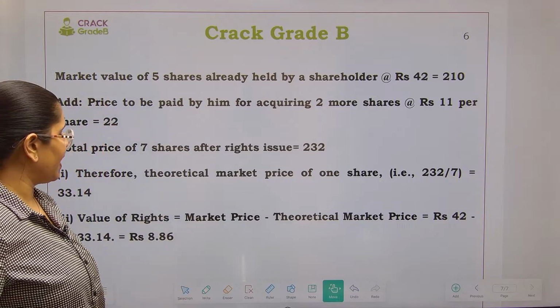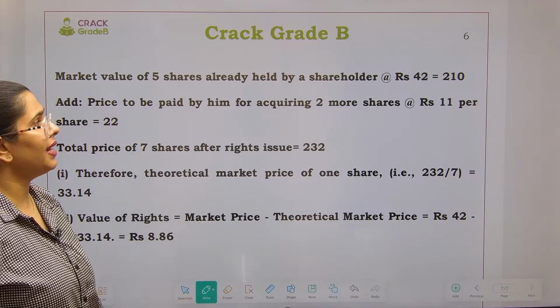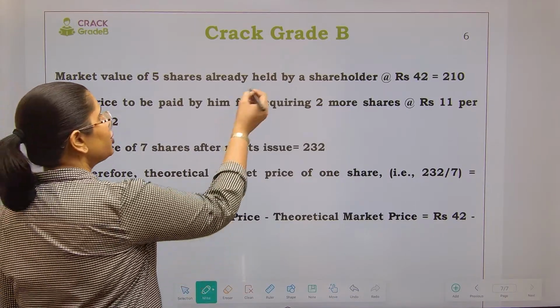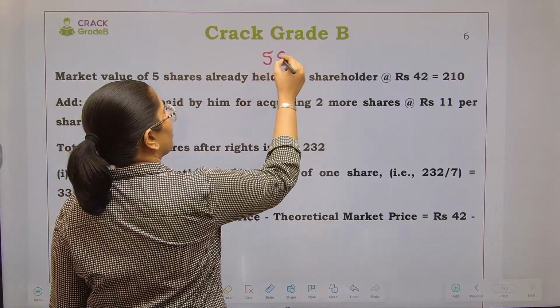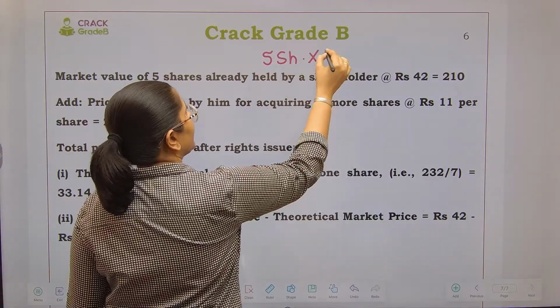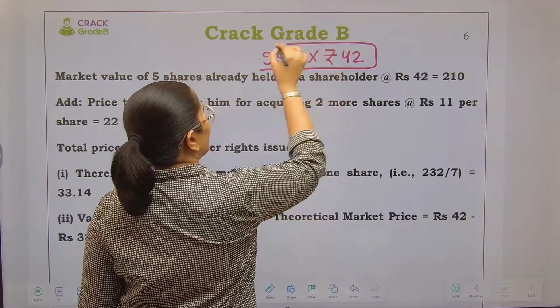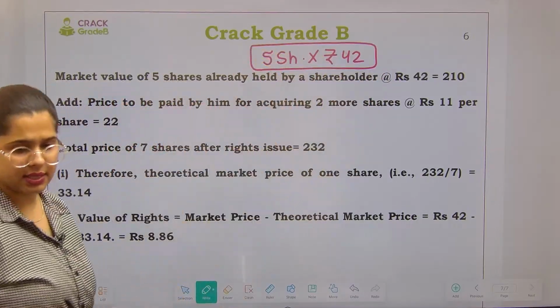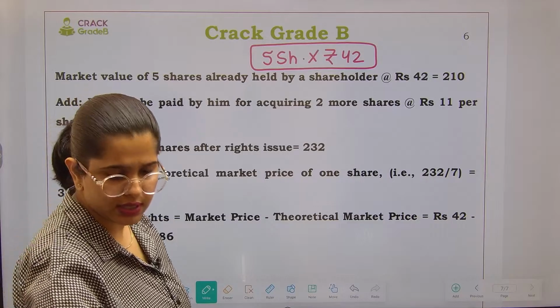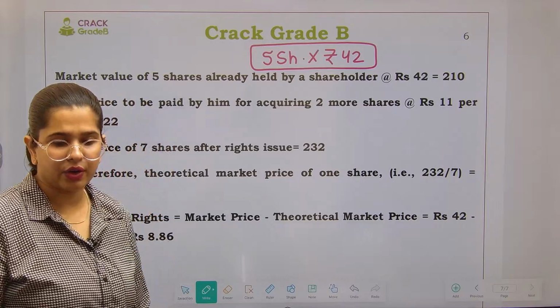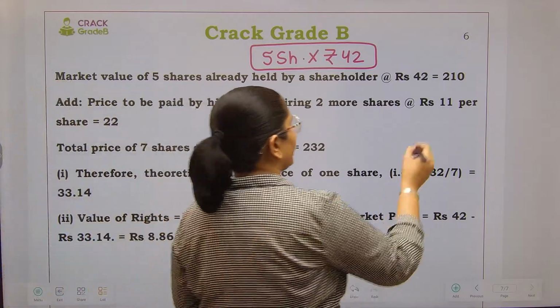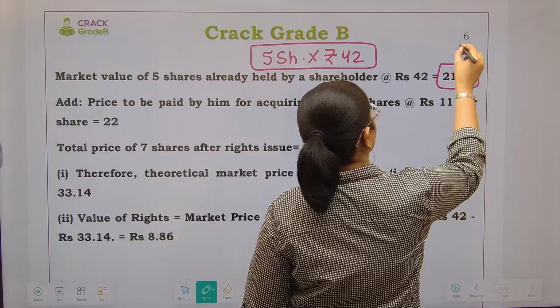Market value of the 5 shares already held by the shareholder, each share having a value of 42 rupees. Directly the market price is given to us, before the rights issue, which is currently going on in the market. So 210 rupees it is.